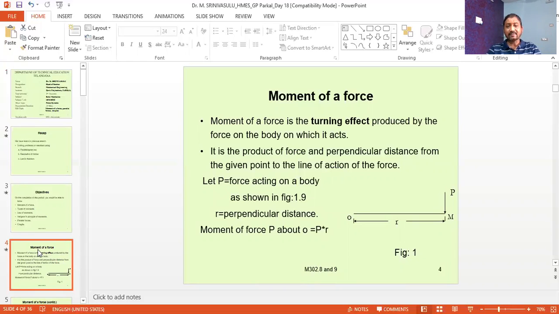Here what is happening is, whenever a force is applied at one end, the other end of the body is free to rotate.